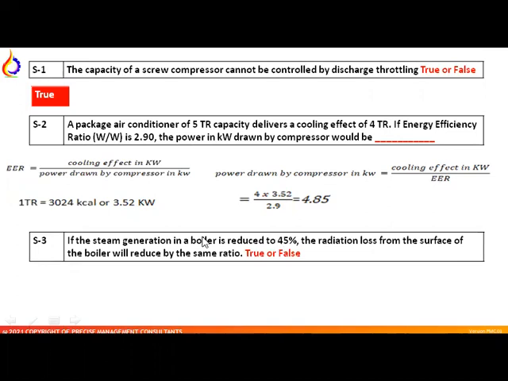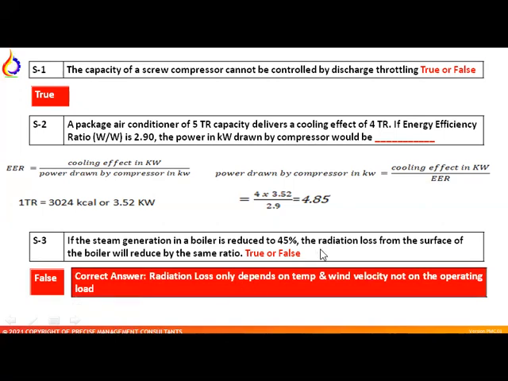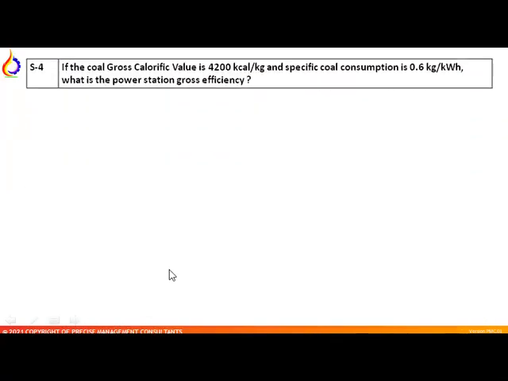Now question number 3. If the steam generation of boiler is reduced to 45%, the radiation loss from the surface of boiler will be reduced by the same ratio. True or false? Answer is false, because the radiation loss does not depend on the operated load of the boiler or the systems. It only depends on temperature and wind velocity, not on the operating load. Understood?